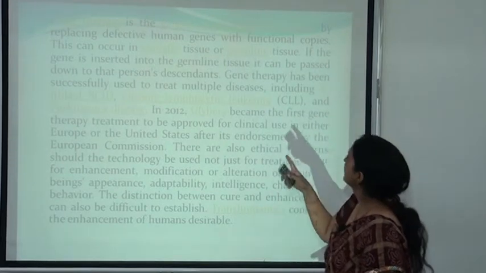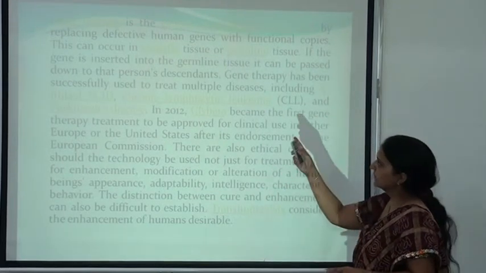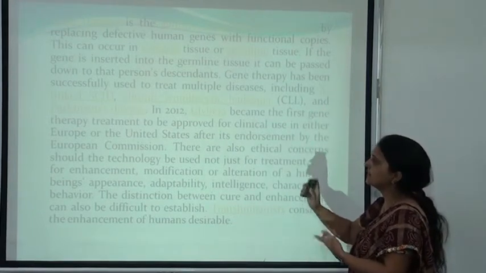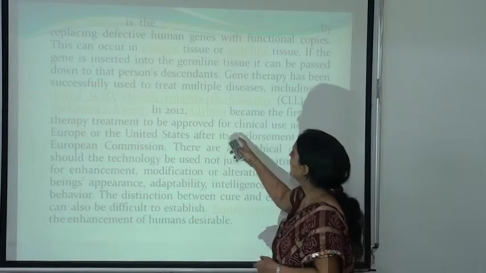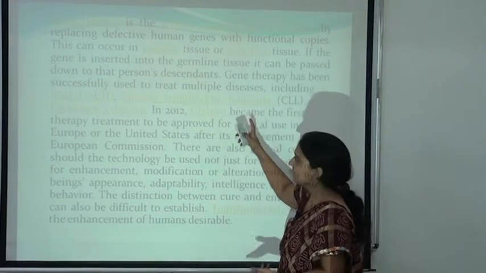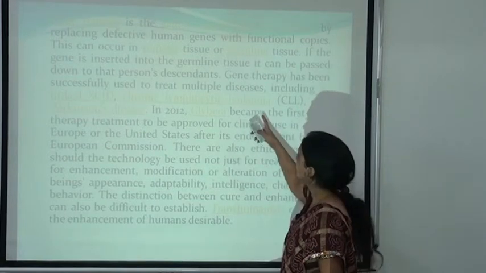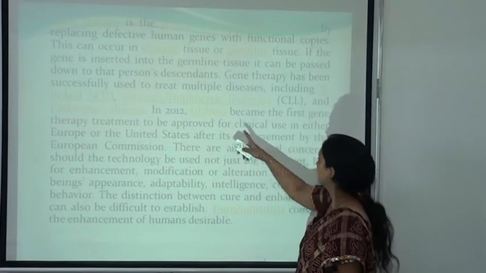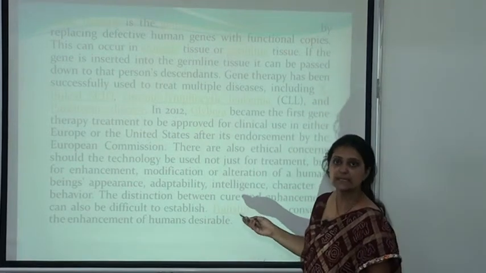Now there are two types of tissue, the somatic tissue and the germline tissue, so we can study genetic engineering in both of them. Another use is in the treatment of some diseases, which is known as gene therapy, for the treatment of leukemia and Parkinson's disease. Other diseases are thalassemia and sickle cell anemia.